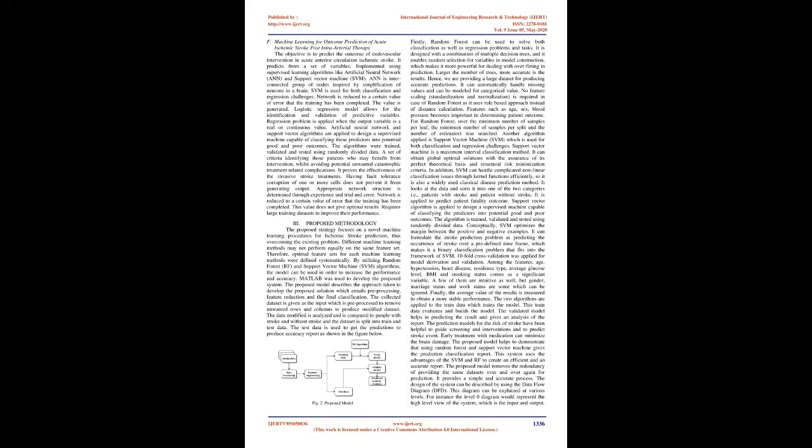The proposed model describes the approach taken to develop the proposed solution, which entails pre-processing, feature reduction and the final classification. The collected dataset is given as the input, which is pre-processed to remove unwanted rows and columns to produce a modified dataset. The modified data is analyzed and compared between people with stroke and without stroke, and the dataset is split into train and test data. The test data is used to get the predictions to produce an accuracy report as shown in the figure below.